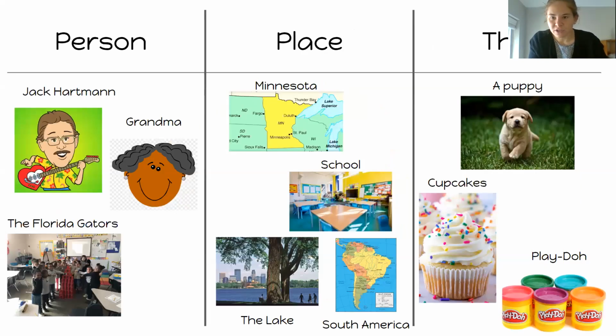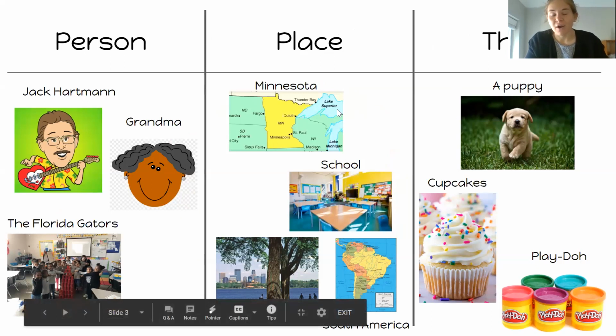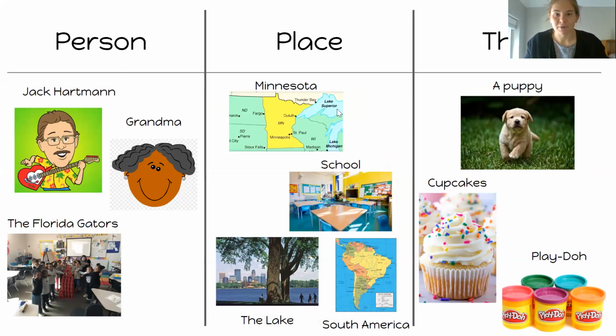Let's check it out. So here we have them divided by category. I gave some examples of some people, places, and things, but there are millions more that you can come up with. So think of one example for each category as we go along. Okay, so here's the category person. I put a picture of Jack Hartman, who we listen to sing songs about like counting by fives and stuff. I know you've probably heard a lot of Jack Hartman this year, right? So he's a person.